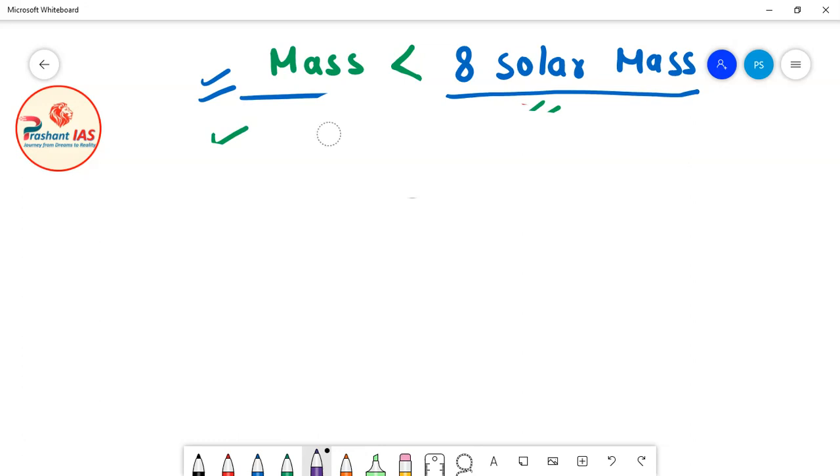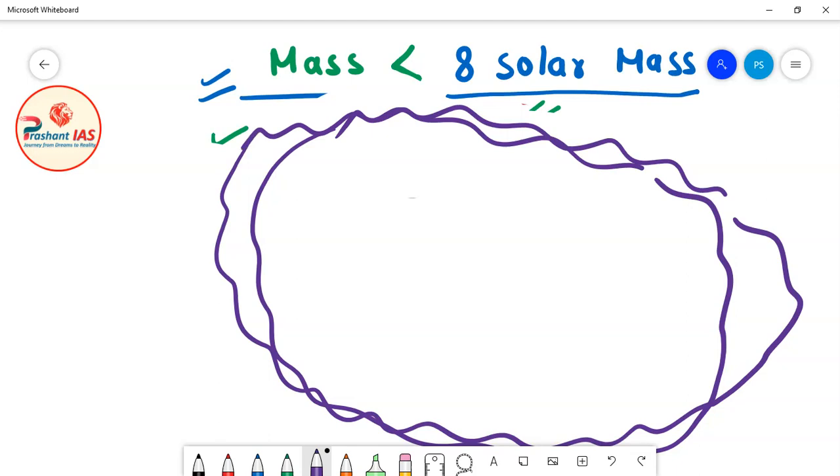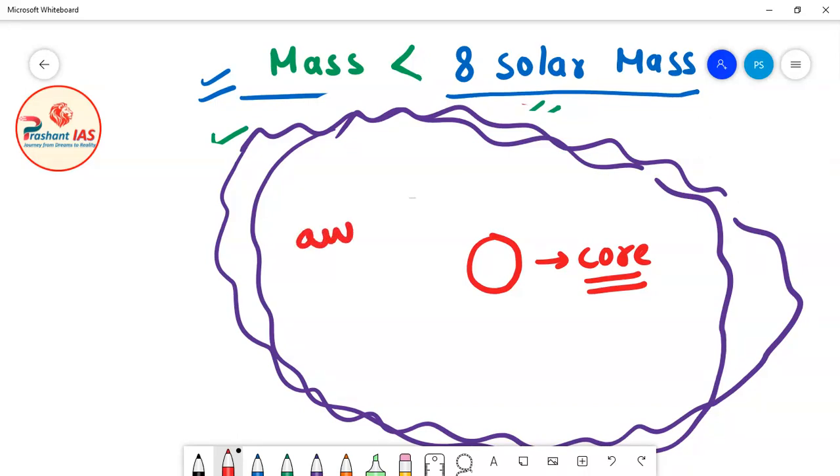The outer layer of the star will move away from the star, and what will be left behind? The core will be left behind. Only the core is left behind, and the outer layer of the star has now moved away. It is detached from the star, it is no more a part of the star. So now the star is only left with the core.